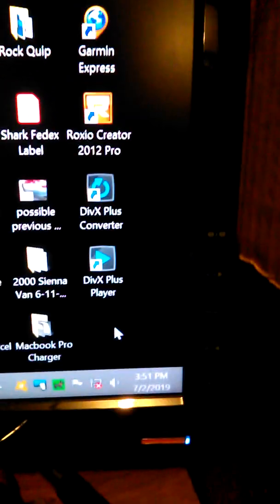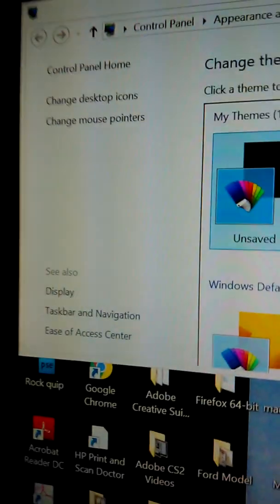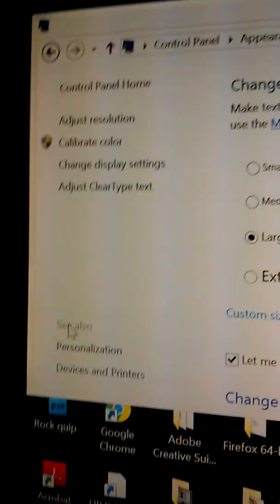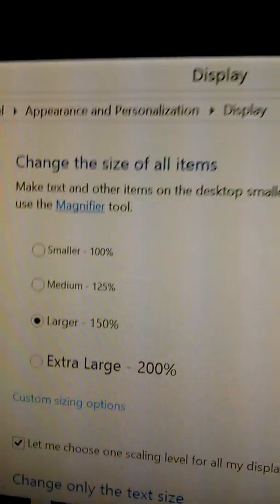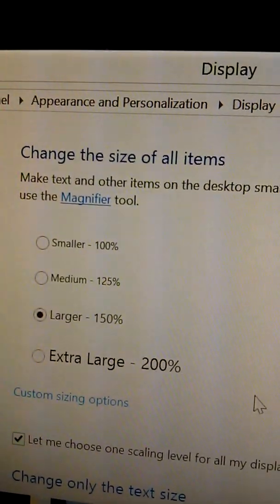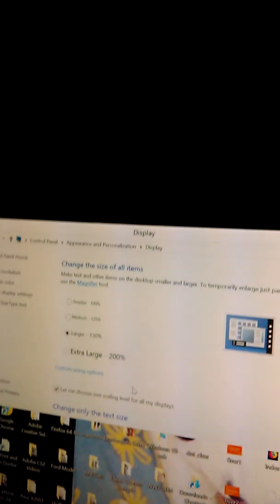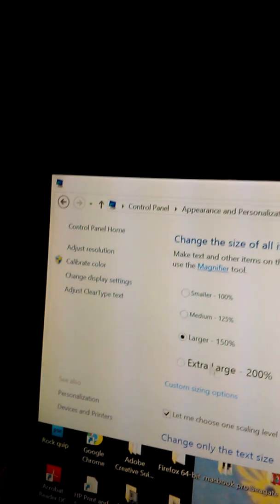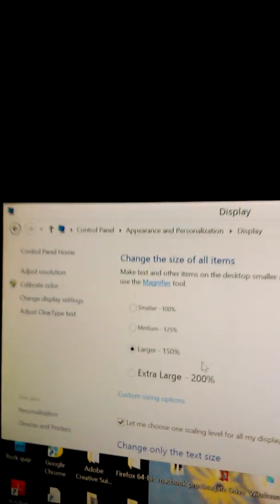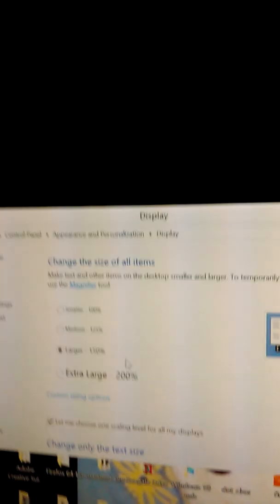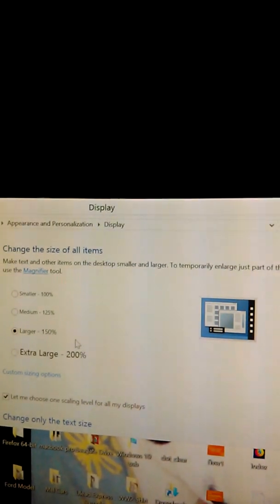Close out of this program. Right click on the desktop again, go to personalize, and then choose display. You can see it's set for larger here to increase the size of all items so they're easier to see. Apparently that's where the problem is, and it doesn't give enough room for the Roxio video program to work. So you have to reduce that down, and then it'll ask you to restart your machine and apply the new settings. Or not restart the machine, but log out and log back in.